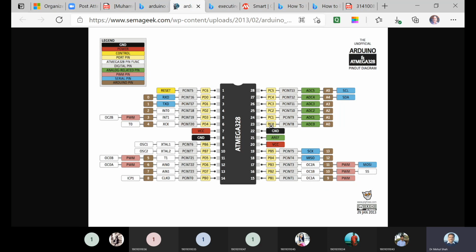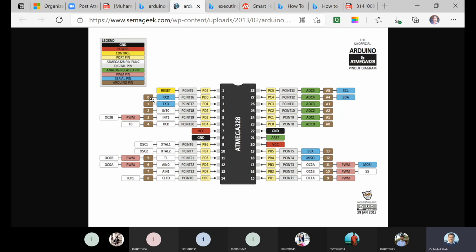And similarly for C port you have to check analog 0 to 5 and pin number 1, which is reset. Or if we say D port, then the D port pins, digital 1, 2, 3, 4 and digital 5, 6, 7, these are the D port pins, right?